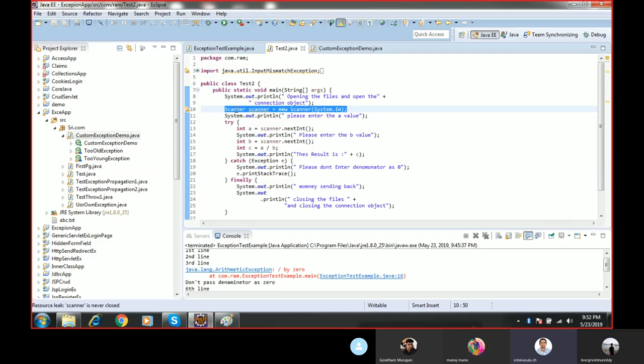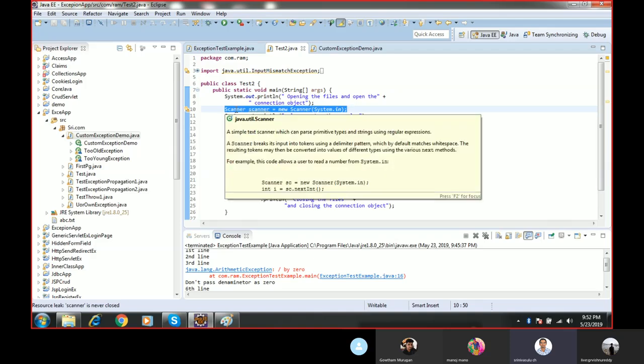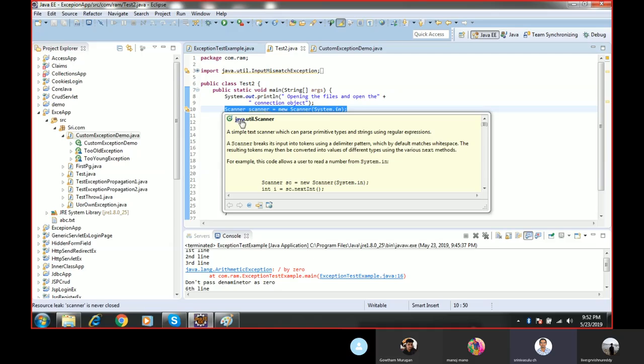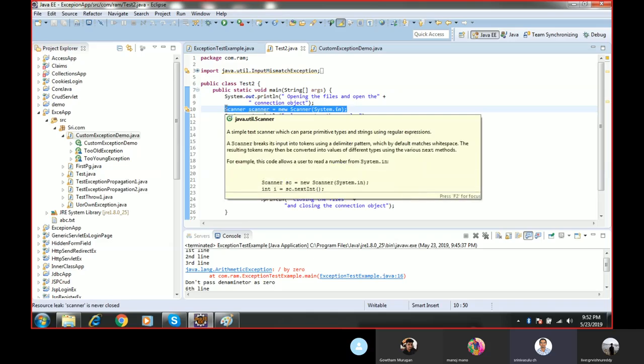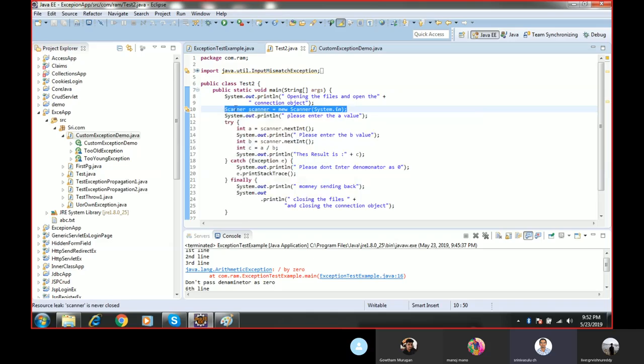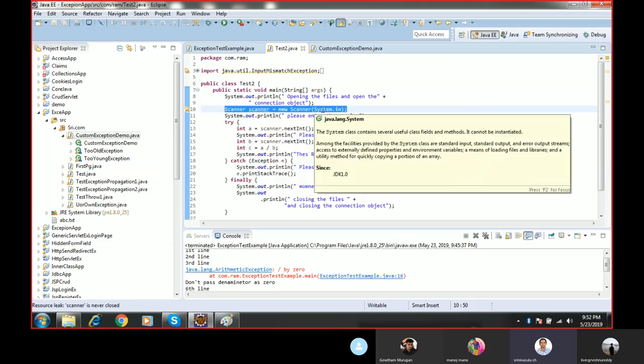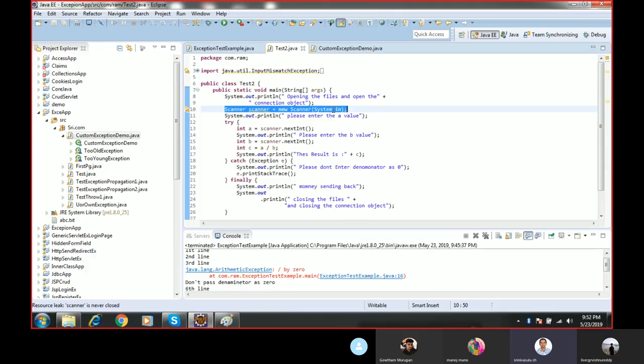The Scanner is a default class. It is available in the java.util package. So I'm creating an object for the Scanner class. You already know how to create the object: Scanner scanner equals new Scanner of System.in. System.in is the parameter we have to pass, because we are getting the value from the system. Then using this object we can read the data.